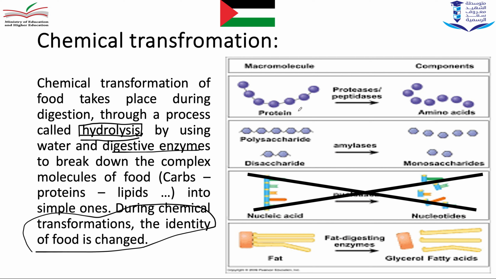You can see here the protein is digested into amino acids. So this is a chemical transformation. Polysaccharide and disaccharide become monosaccharide. The fats are digested into fatty acid and glycerol. So these are chemical transformations, and the importance of them is to make the food simpler.